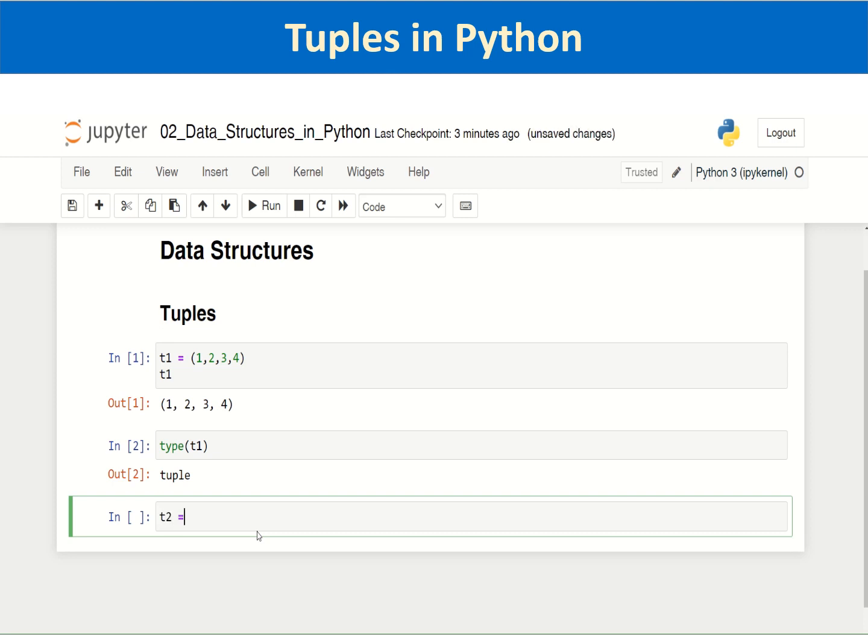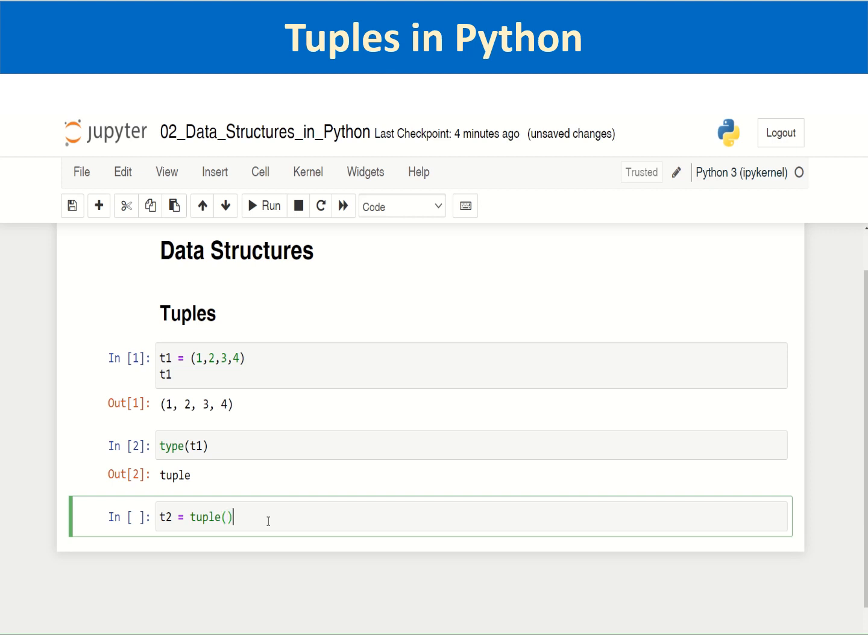Say t2 is equal to tuple. Whenever you see a built-in function, it will be colored in green in the Jupyter notebook. This is an indication that it is a built-in function. So I can create a tuple using this tuple built-in function.